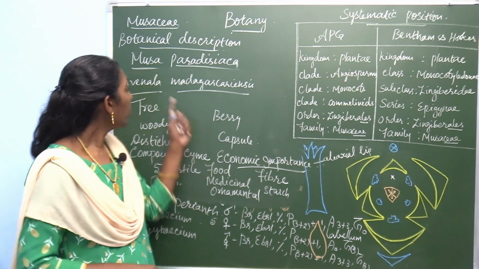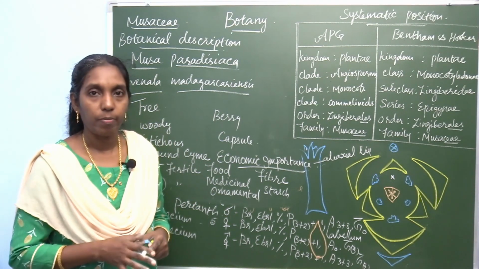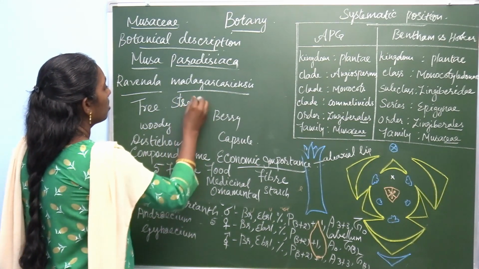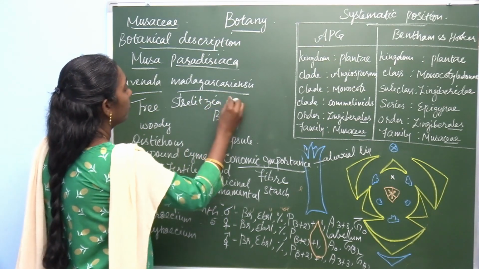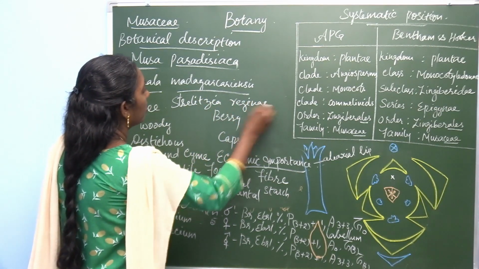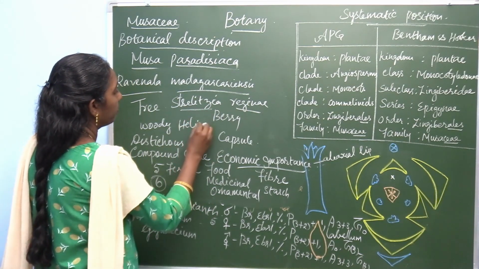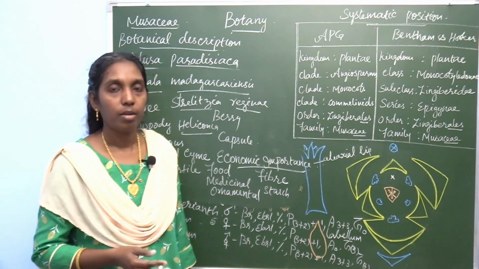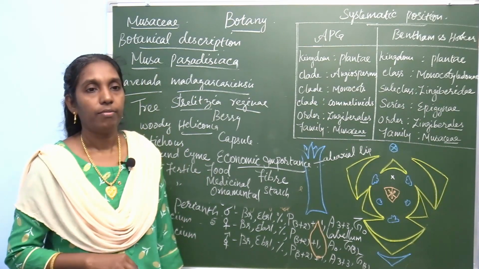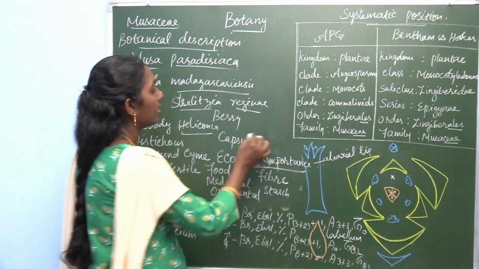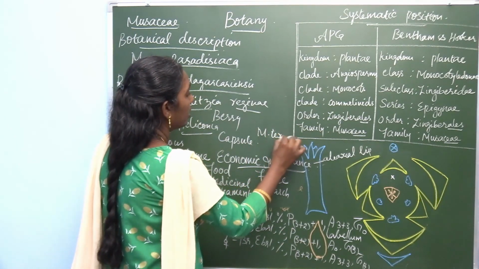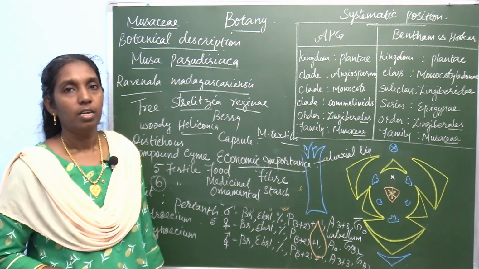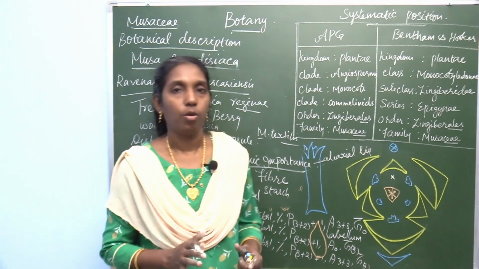And ornamental plants: Ravinala madagascariensis is one of the ornamental plants. Then Strelitzia reginae and Heliconia species are examples of ornamental plants. Then fiber yielding plant, Musa textilis. Musa textilis is one of the fiber yielding plants. So write all these examples in economic importance.